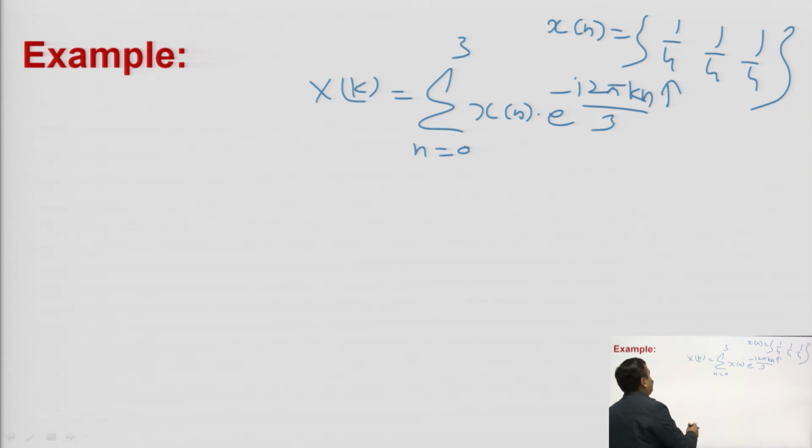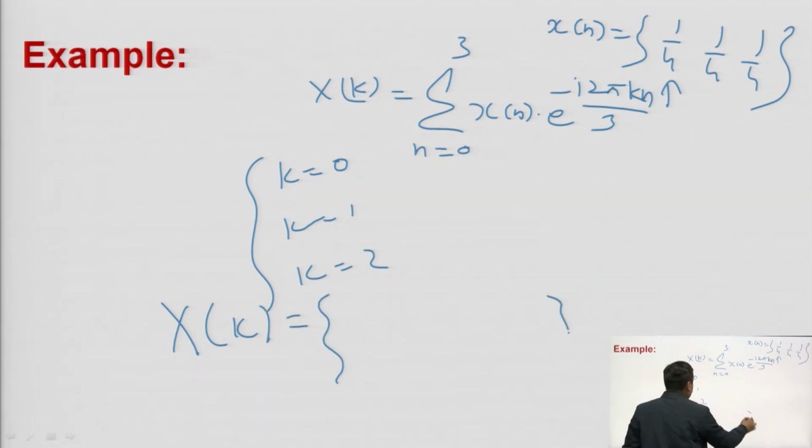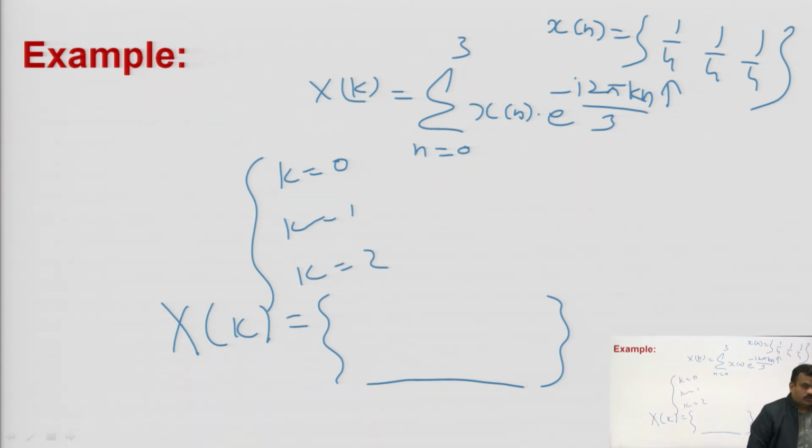Now, you know x of n. So, at different values of k, k is equal to 0, k is equal to 1, k is equal to 2, you can calculate x of k, and similarly after solving you can calculate the different values of your DFT here. So, this is a mathematical calculation and you can do it easily by applying the formulas here.